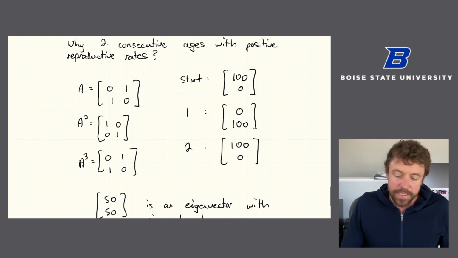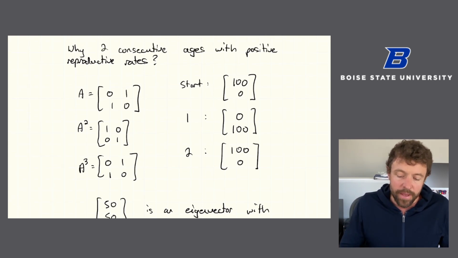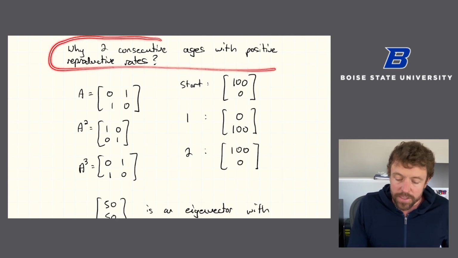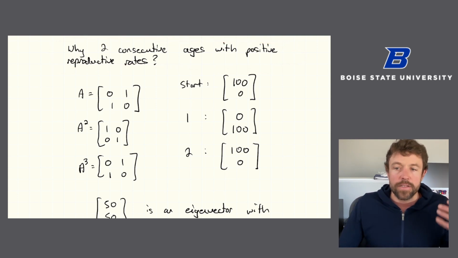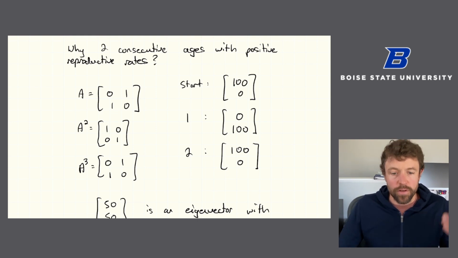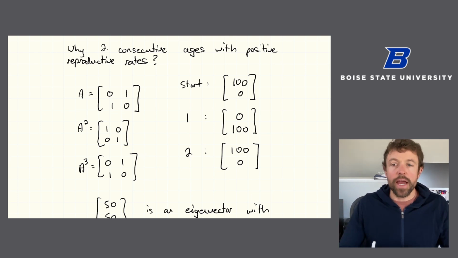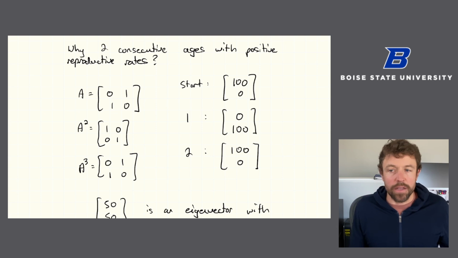So in any case, this is nice because this assumption that there are 2 consecutive ages with positive reproduction rates is almost always going to be true in application, right? If you're studying the reproduction of some species and you don't have consecutive ages with positive reproduction rates, you should probably change your age gap. If you're studying an animal whose lifespan and reproductive span is so short that they only, let's say, reproduce in a certain year of their life, maybe you should split that into months or 4-month spans of their life. So it's not even that unreasonable of an assumption.